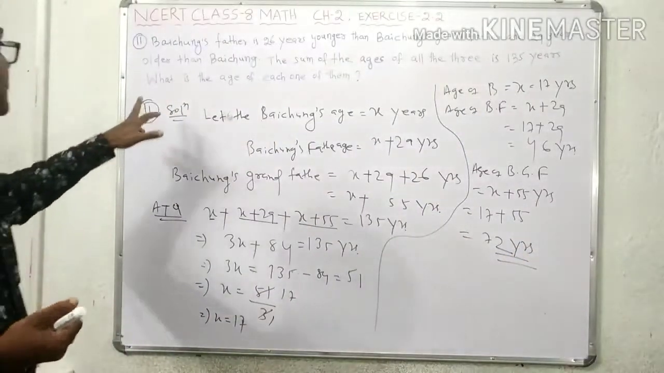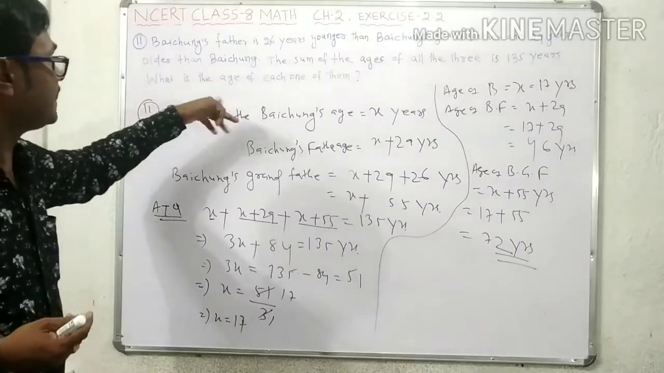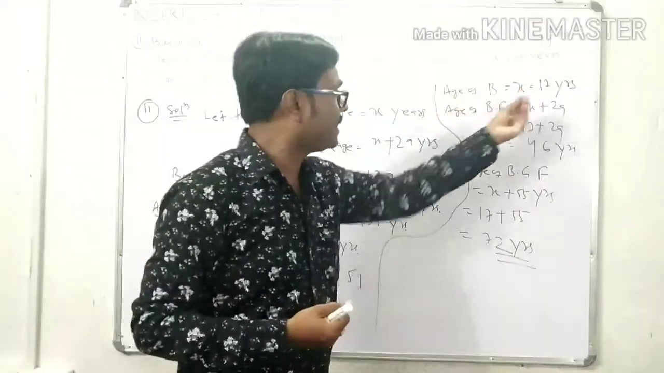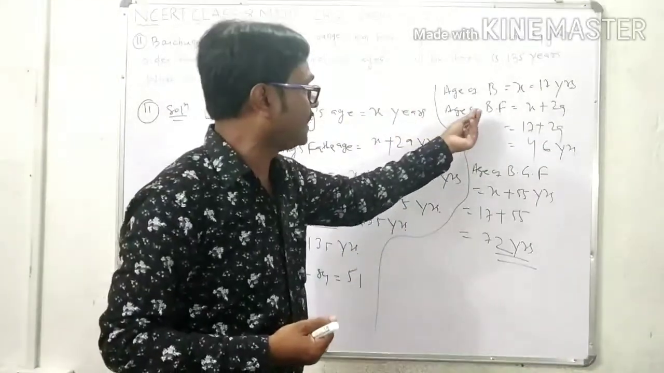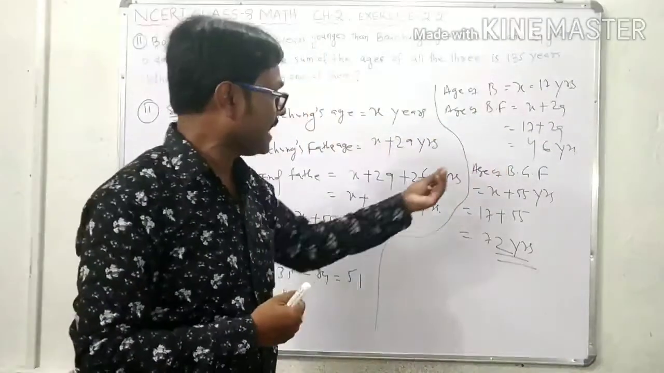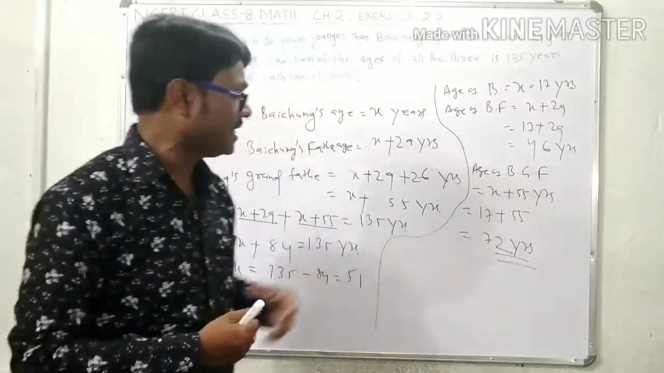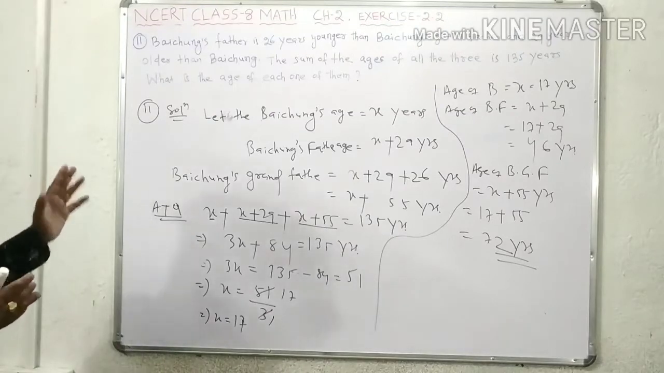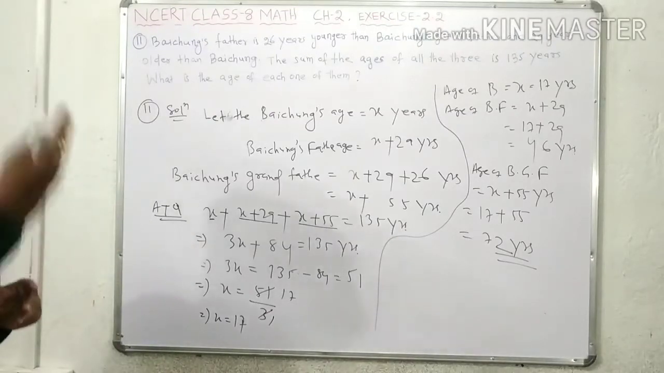That means here the question was asked, what is the age of each one of them. So now age of Baichung is 17 years. Age of Baichung's father is 46 years. And age of Baichung's grandfather is 72 years. Is that clear? So in this way we have completed number 11. You write it down, then we will do the next number.